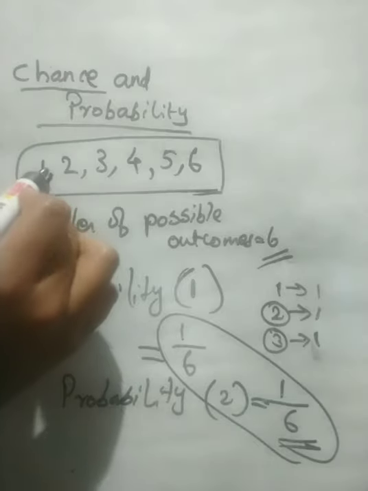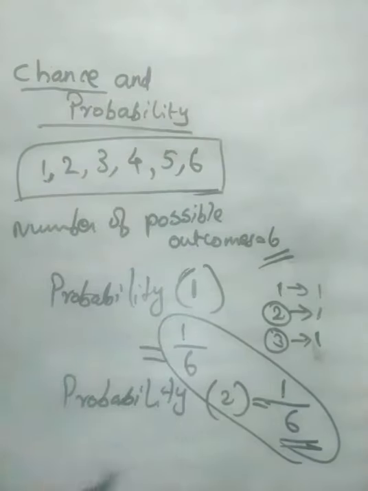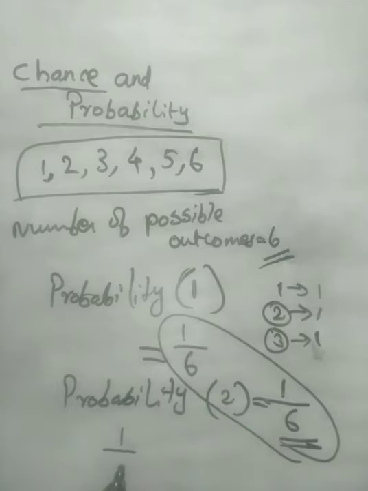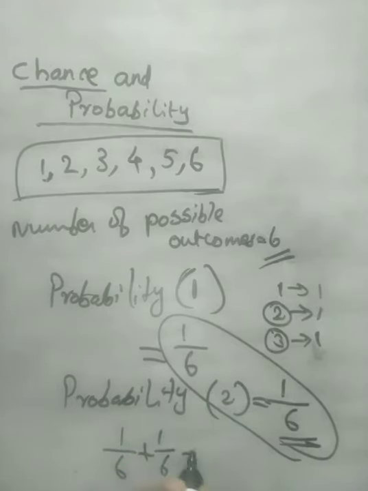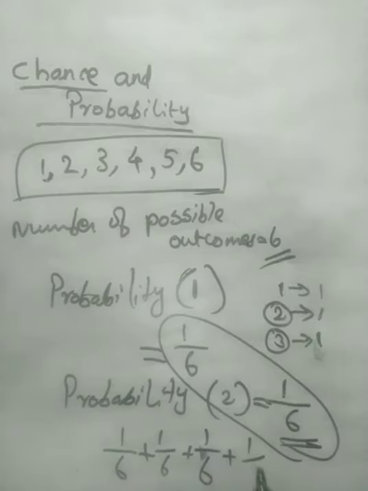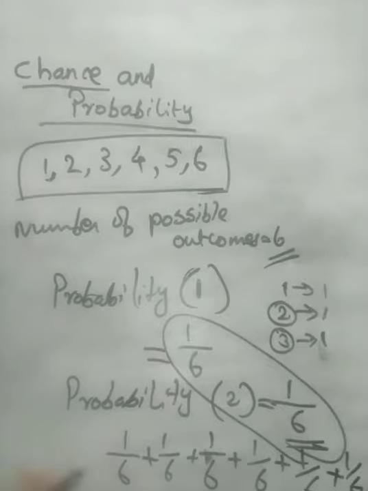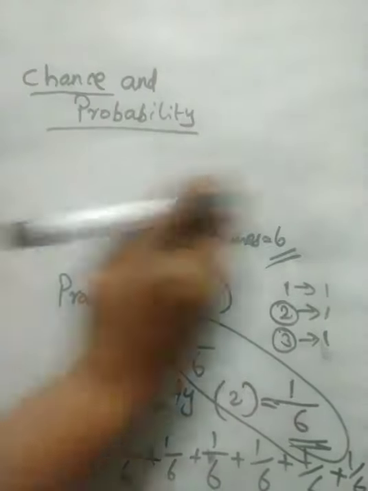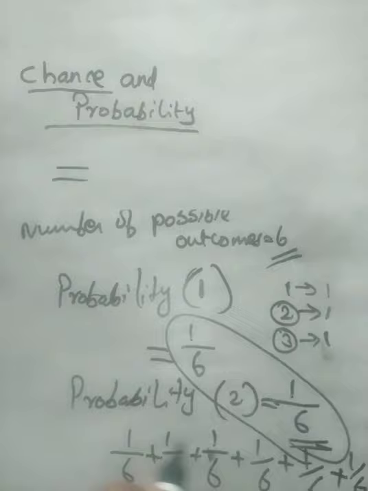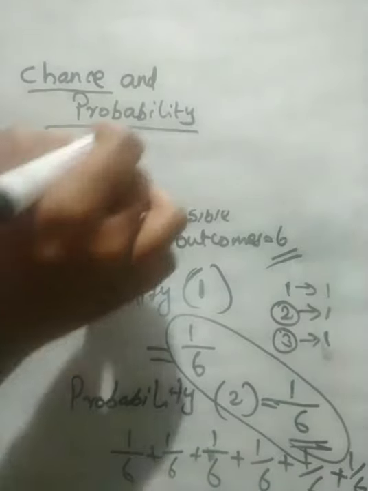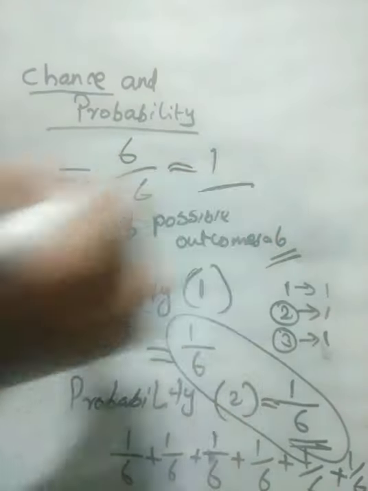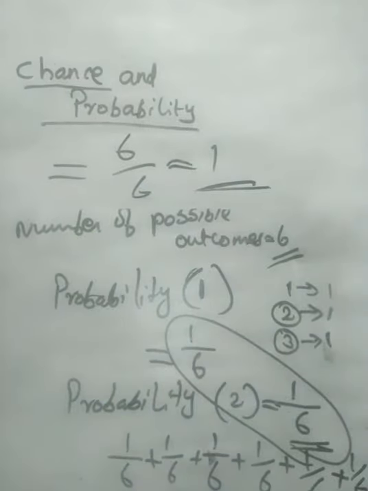All events here: 1, 2, 3, 4, 5, 6. That means the probability of 1 will be 1 upon 6, of 2 will be 1 upon 6, of 3 also only one time, so 1 upon 6. Again 1 upon 6, 1 upon 6. 6 also only one time. So the sum of these will be 1 plus 1 plus 1 plus 1 plus 1 plus 1, that is 6. 6 on 6 will be 1.